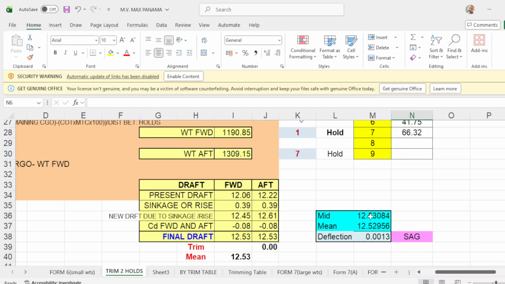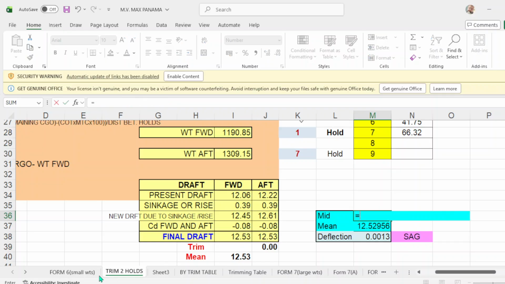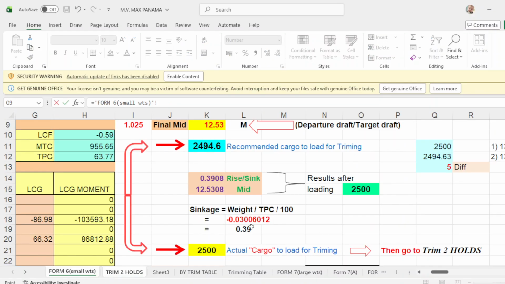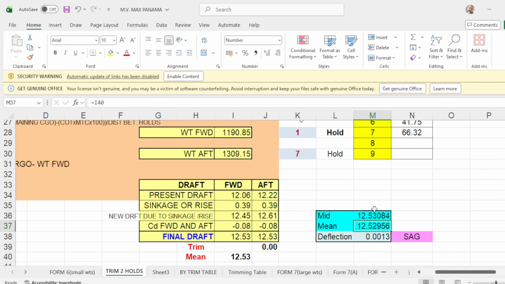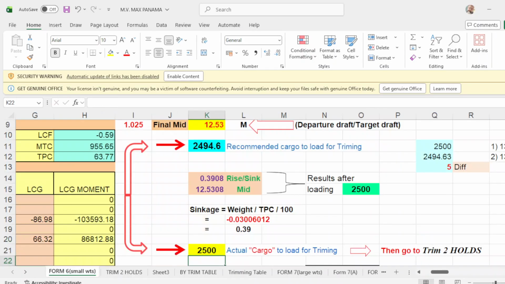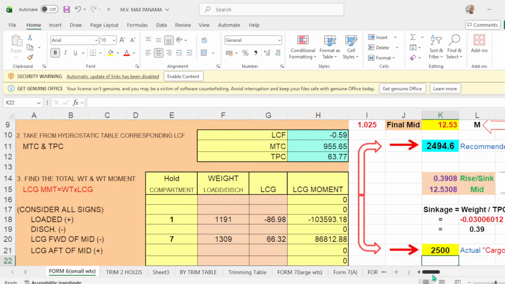So where did I get this mean? Just put this equals. You go to form number 6 and you click this one. This is where you get the mean drop. So press enter. There he goes, and your mean. You put equals. This will be your mean. Okay. Then you got 0 deflection. Then we go to form number 6, which is from the start.